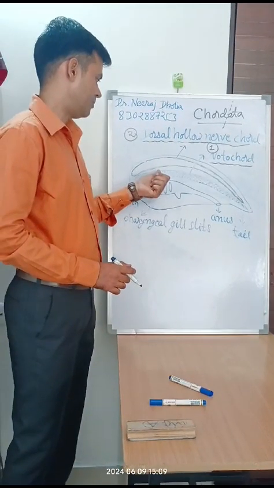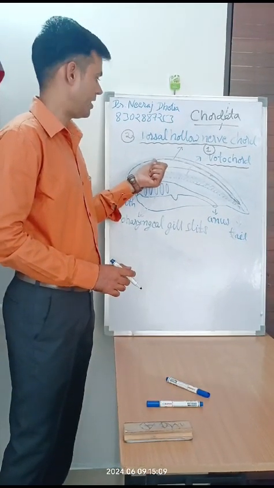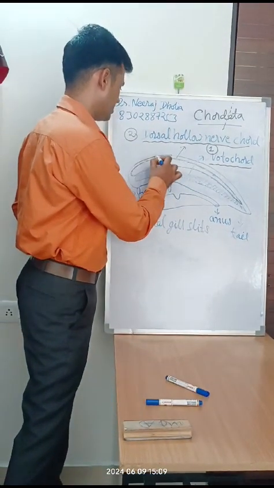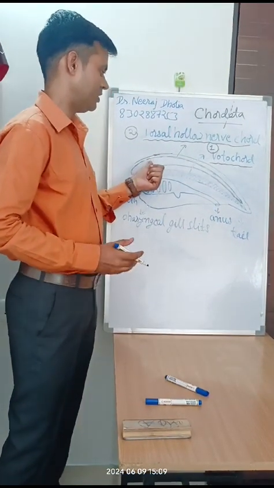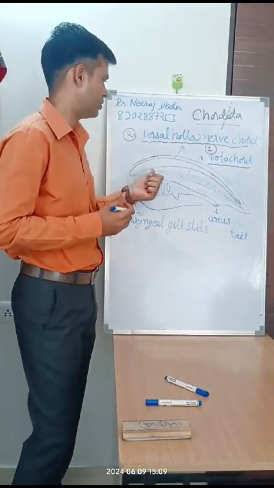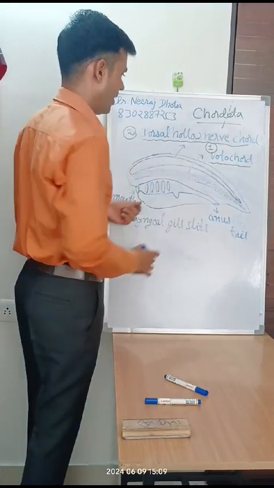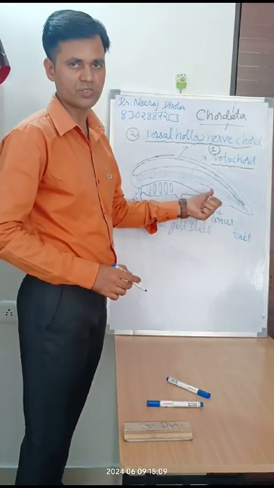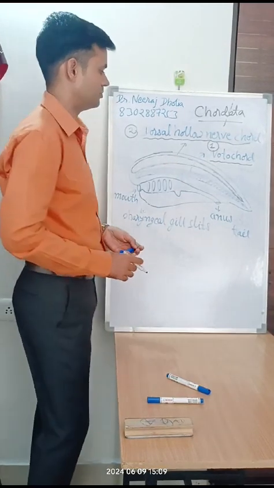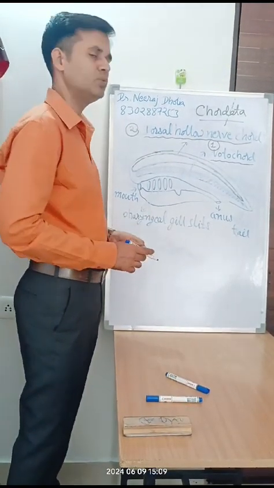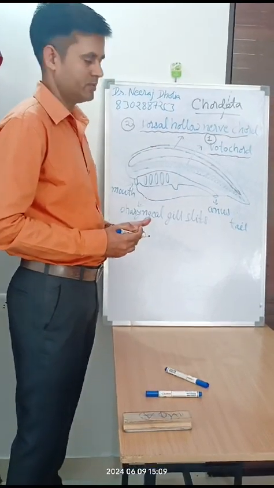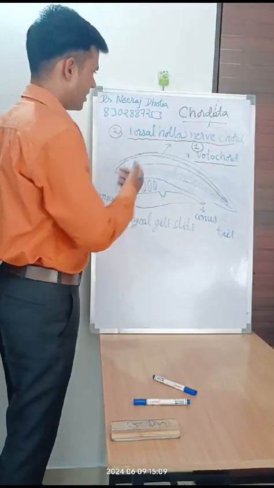It is above the notochord and just below the body wall. This is the body wall. So it is situated in the dorsal position, at the back side. It is hollow, while the notochord is a solid structure. The nerve cord is converted into the spinal cord in the adult. So this is the second fundamental character.